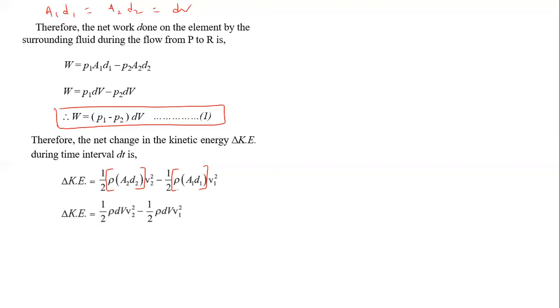Now we have to simplify this equation. For 1 by 2 rho with A2 D2 and A1 D1, instead of that we can substitute dV. Then we get this equation, and we can take 1 by 2 rho and dV common. So we get equation number 2 for the change in the kinetic energy.